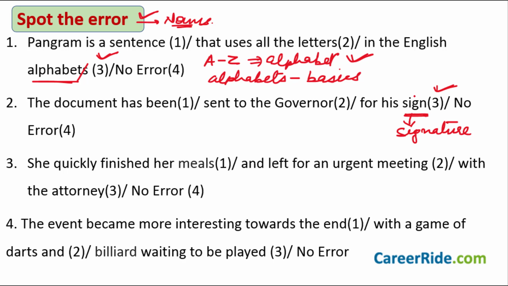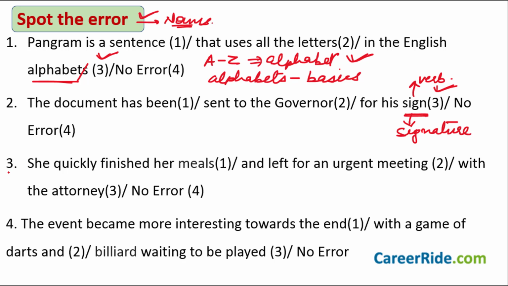Because this word sign is actually a verb, it is the act of putting your signature on a document. And the document has been actually sent for his signature. So the mistake is in the third part of the sentence here. The third one, she quickly finished her meals and left for an urgent meeting with the attorney. And the fourth part, as you know, is no error.